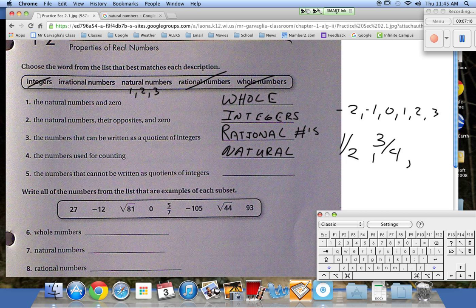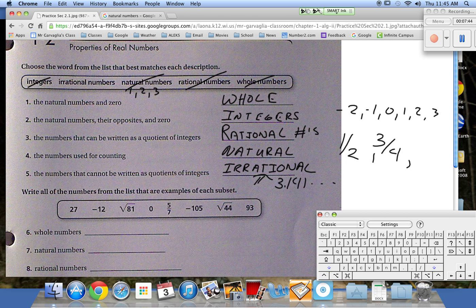The numbers that cannot be written as quotients of integers. It's irrational. Pi is a great example. Because pi keeps on going, right? It's 3.141.